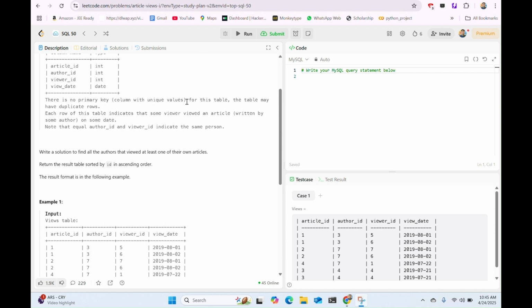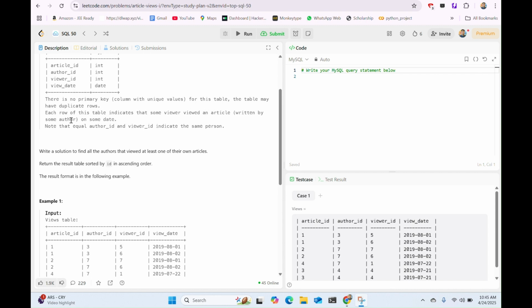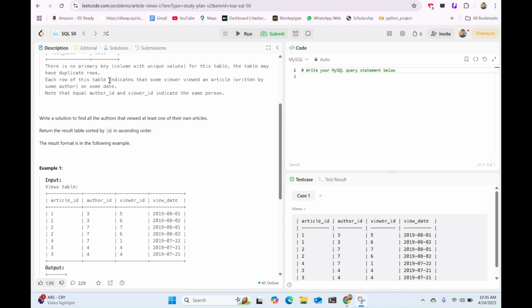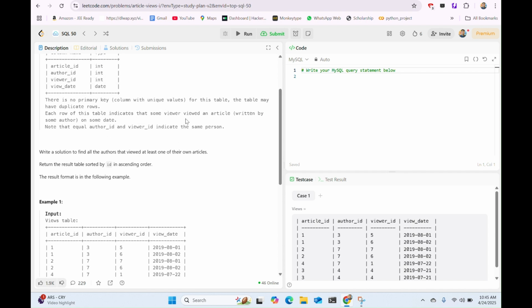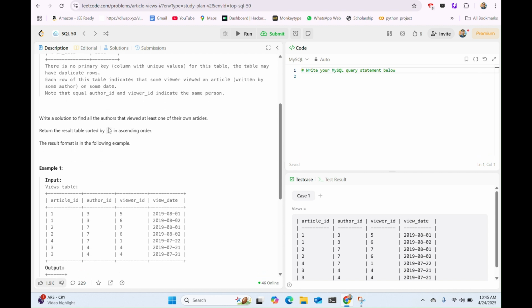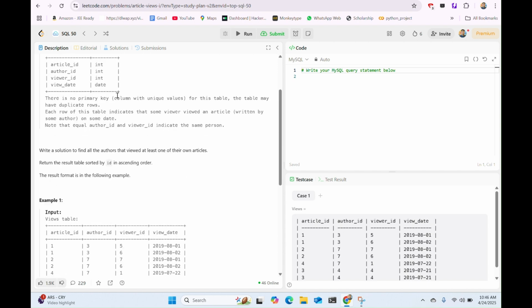There is no primary key for this table. The table may have duplicate rows, and each row of the table indicates that some viewer viewed an article written by the same author on the same date. So basically, they are saying that some viewers view their own articles, like they wrote their articles and viewed them on specific dates.